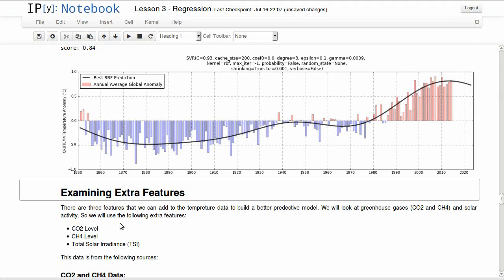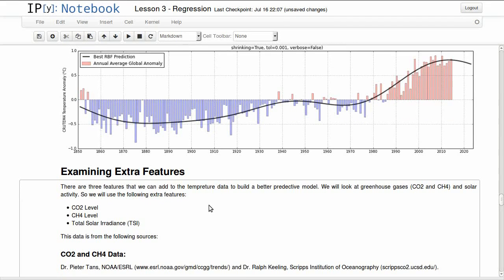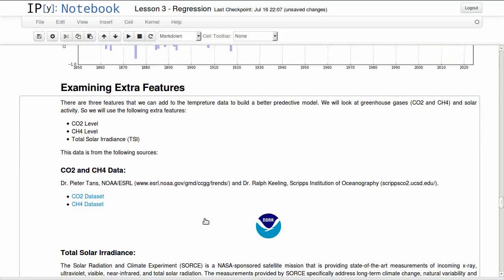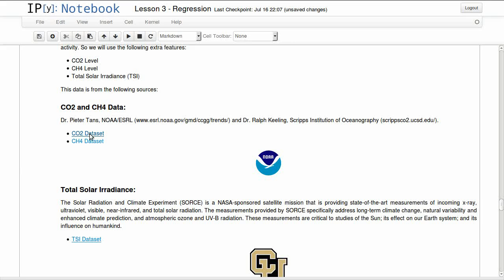So for the purposes of this, I will be doing forecast for three more features or three more series of numbers. I'll be looking at CO2 level, CH4 level, and total sun irradiance, TSI. This data is from the following sources. CO2 and CH4 datasets are from NOAA.